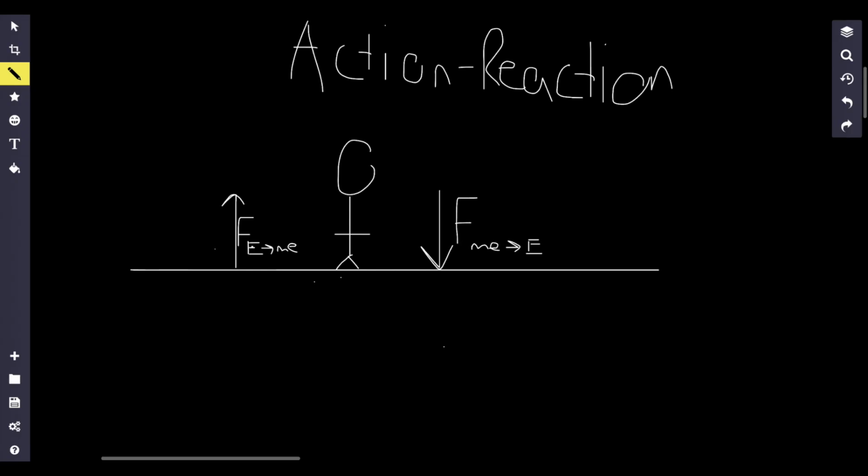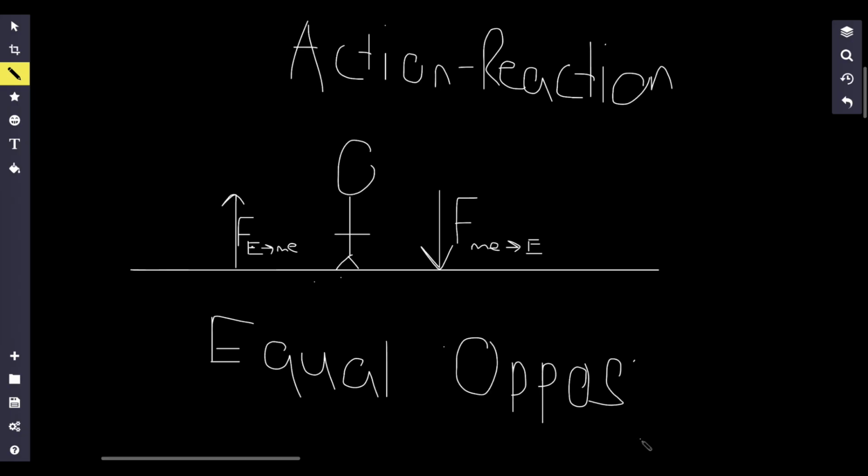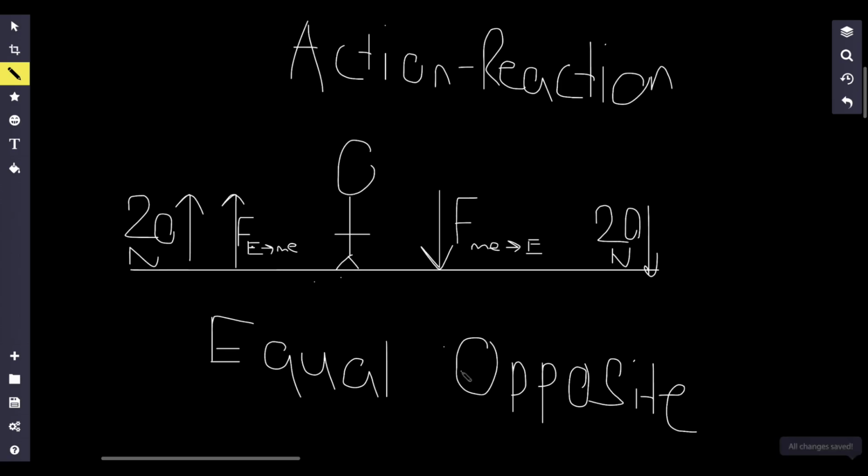And the most important part about this action-reaction is the fact that these two forces are equal but opposite. So for example, if this force right over here is 20 newtons down, then this force right over here would be 20 newtons up as a result. So if you get a test question about the action-reaction law, asking what is the magnitude of this force compared to the magnitude of this force, the answer to that question would be the same.